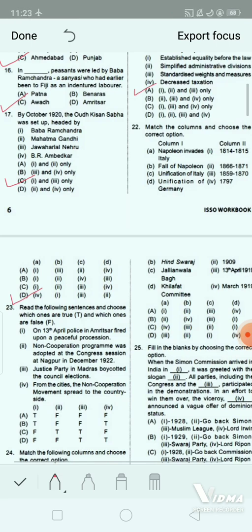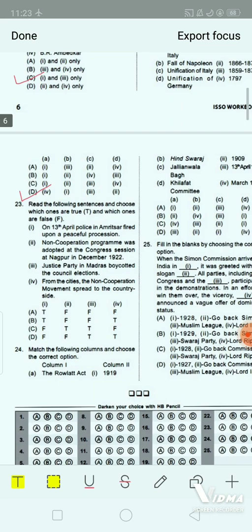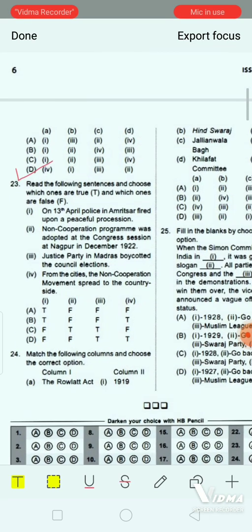Now the next question. Read the following sentences and choose which one are true and which one are false. Okay, true and false you have to choose. Number 1. On 13th April, police in Amritsar fired upon a peaceful procession. Number 2. Non-cooperation program was adopted at the Congress session at Nagpur in December 1922. Number 3, Justice Party in Madras boycotted the council elections. And number 4, from the cities, the non-cooperation movement spread to the countryside.